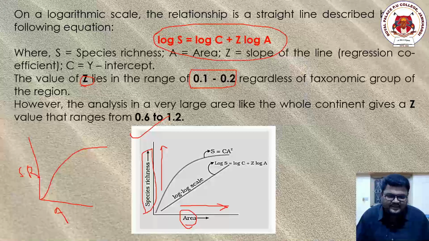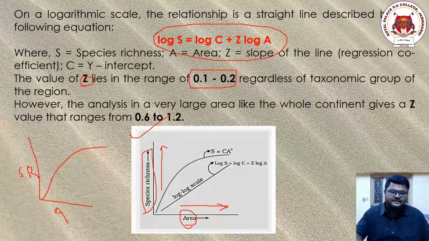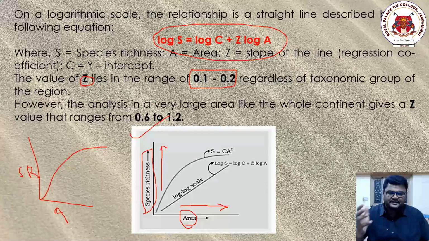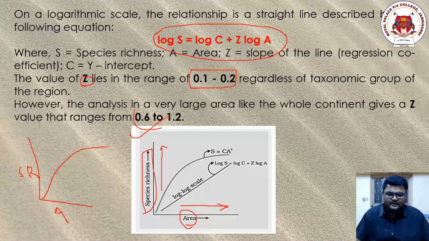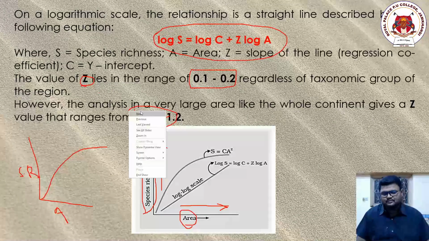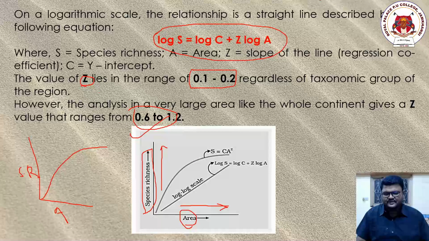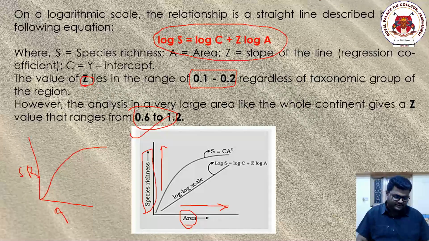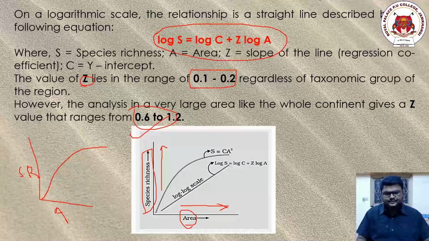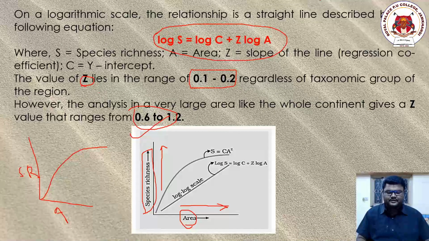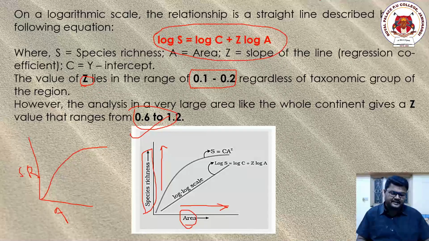But in some cases, such as entire larger areas, Z gets values such as 0.6 to 1.2. We just have to remember this much. So the first point was about latitudinal gradients and the second point was about the species area relationship.